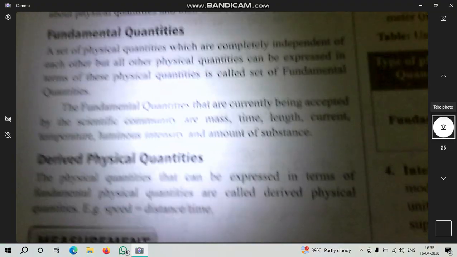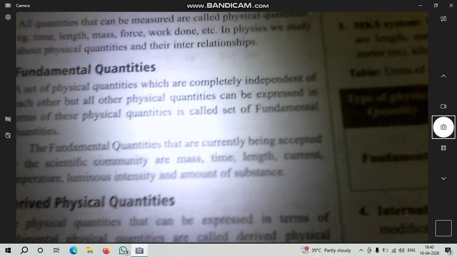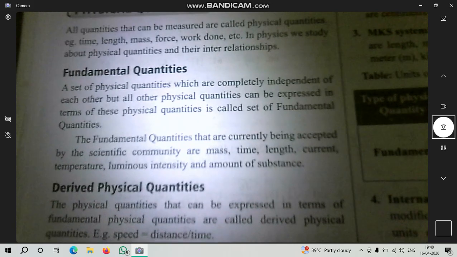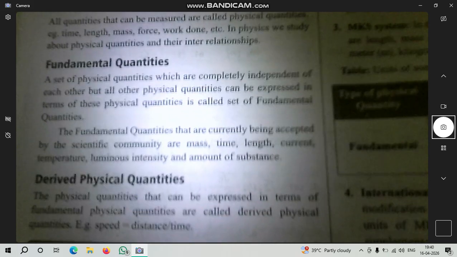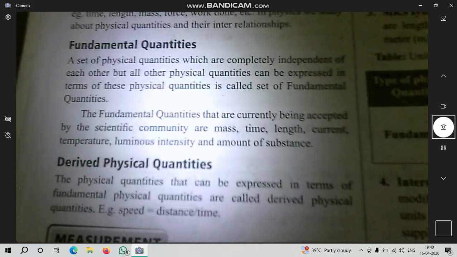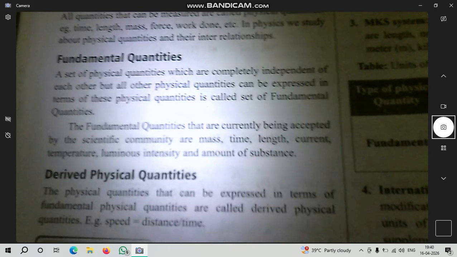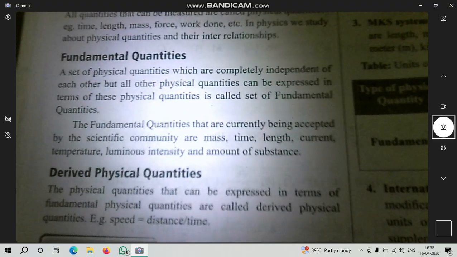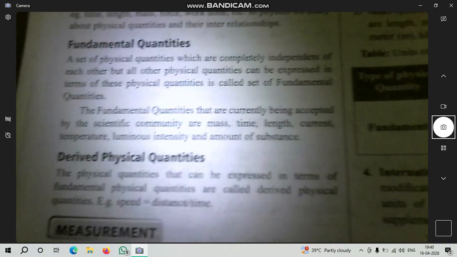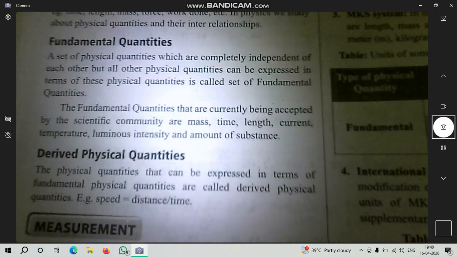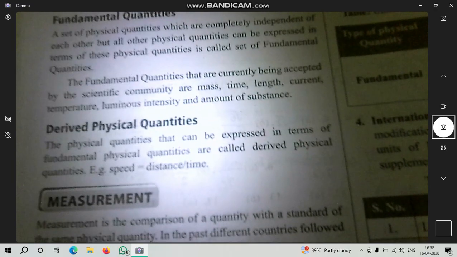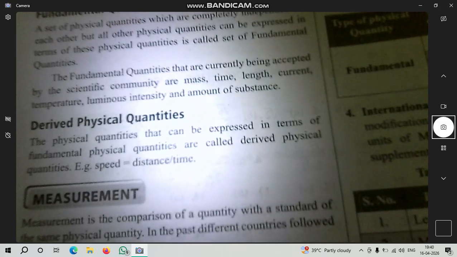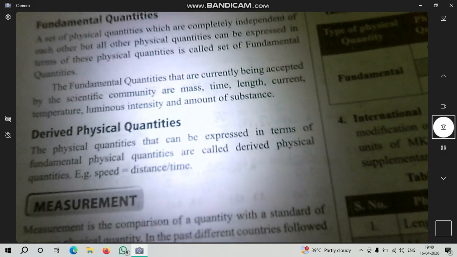The quantities which are completely independent and don't depend upon each other, but all other physical quantities can be expressed in terms of them, are called fundamental quantities.